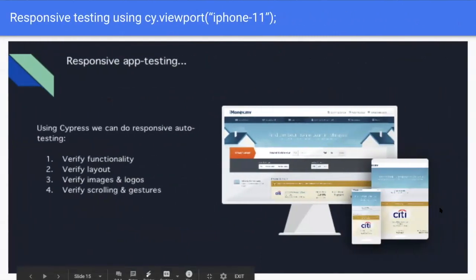As I mentioned earlier, Cypress not only supports web, it supports responsive app testing. Here we can see it supports desktop, web, iPads, tablets, and mobile view as well. It verifies functionality, layout, images and logos, and scrolling and gestures as well, using the common function cy.viewport. Cypress has a benefit: it comes with presets such as iPhone 11, iPhone 12, Samsung S10, S11. It comes with presets for all the devices, so we just need to define the device name, which is iPhone 11, and it will take care of the execution on the device, which is responsive testing.